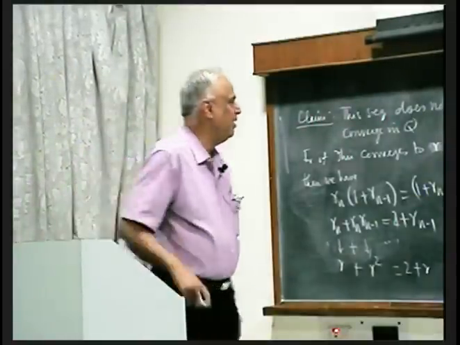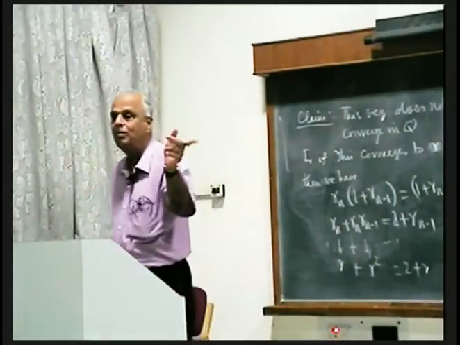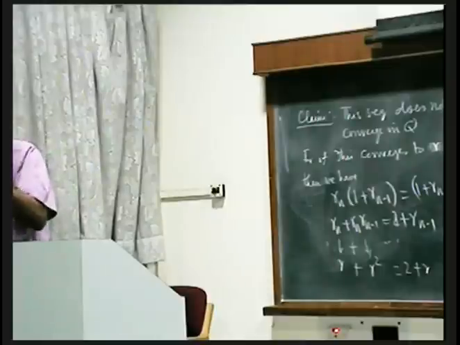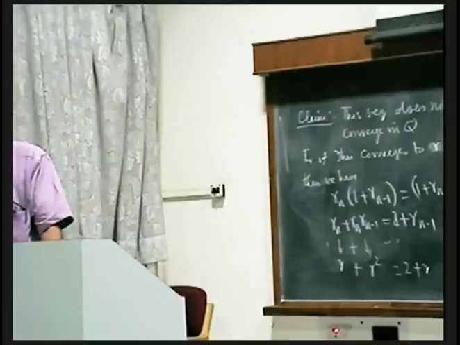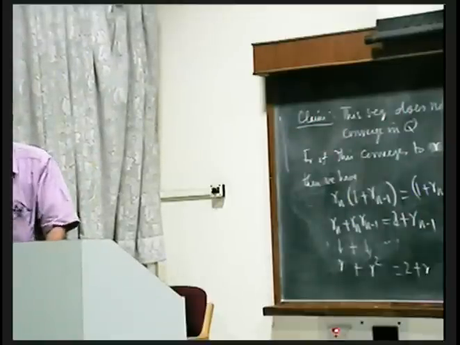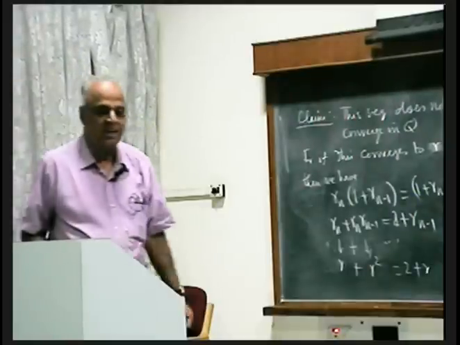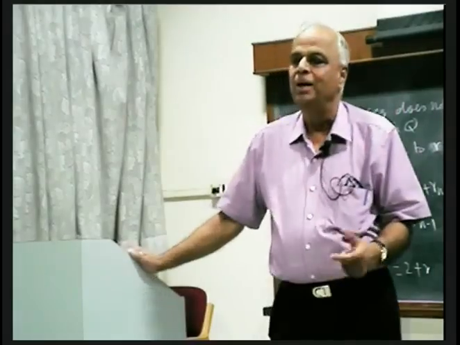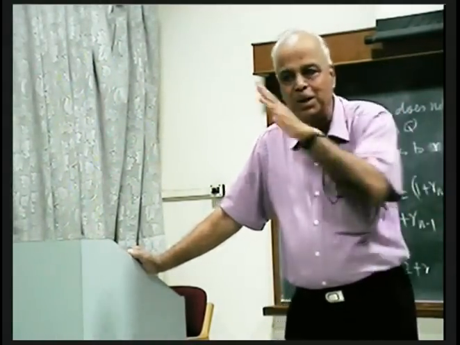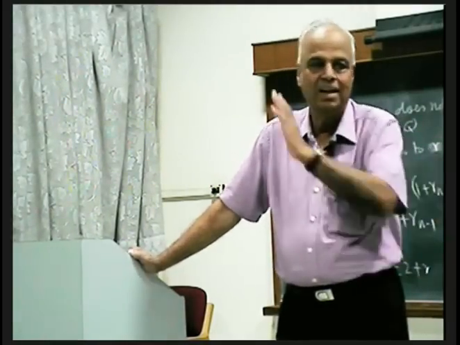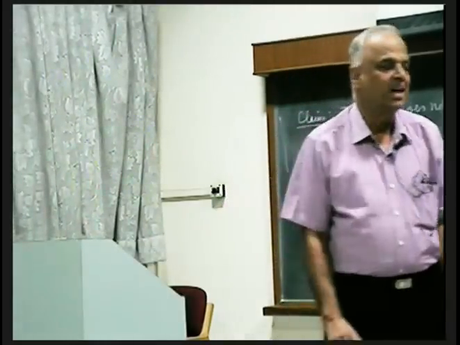Okay. So anyway, in the rational number case, what that suggests is, instead of taking two copies of the rational numbers, take a sequence of copies of rational numbers. So you take a sequence of rational numbers, not just m, n, but m1, m2, m3, m4, m5. That is a sequence of rational numbers. Then you want to introduce an equivalence relation properly. Then you want to get the quotient or the partition, the parts. The parts will give you a new number system, and that will be the real number system.